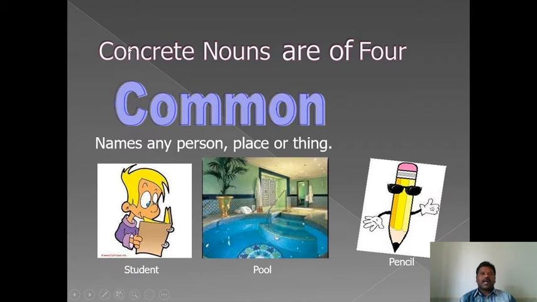Broadly, nouns are of two kinds, concrete and abstract. Concrete nouns are again divided into four categories: common noun, proper noun, collective noun and material noun. Let us see what are common nouns. Common nouns are those that can be applied to any one of a class or group.